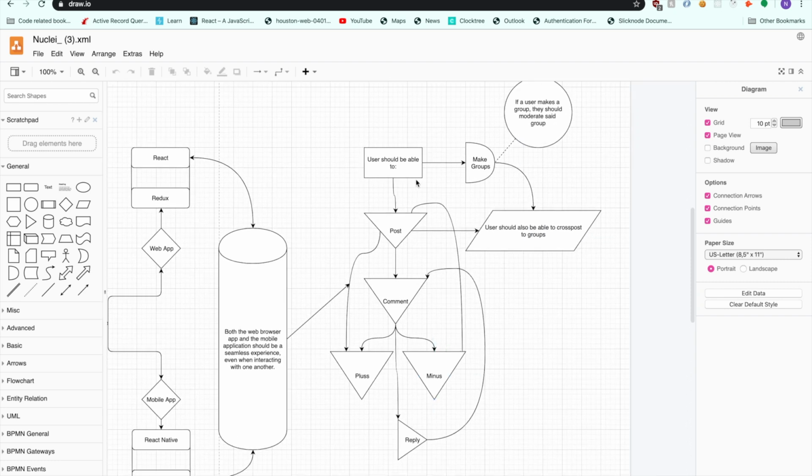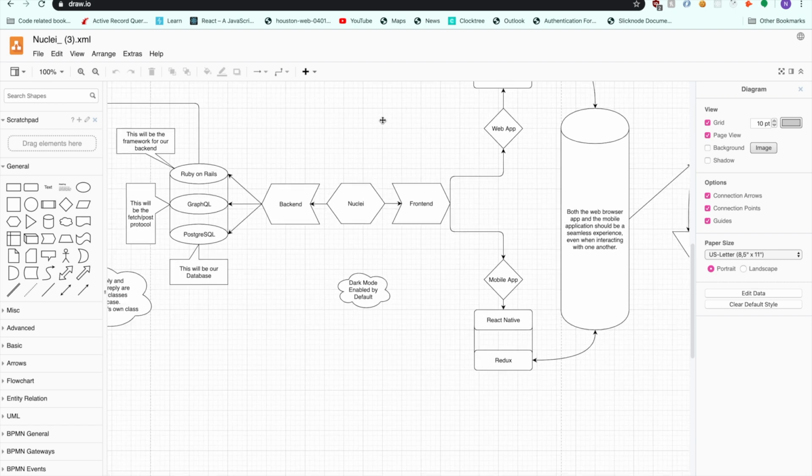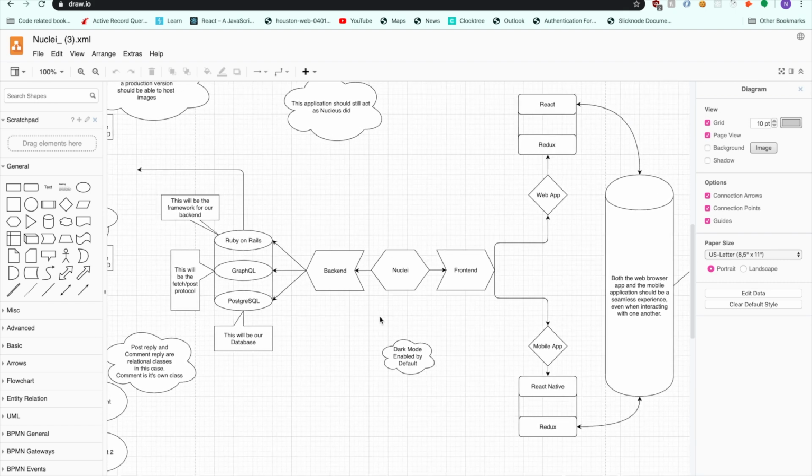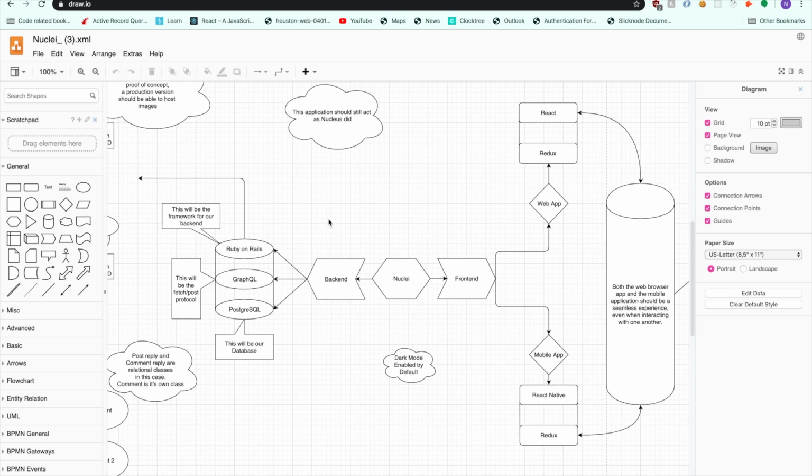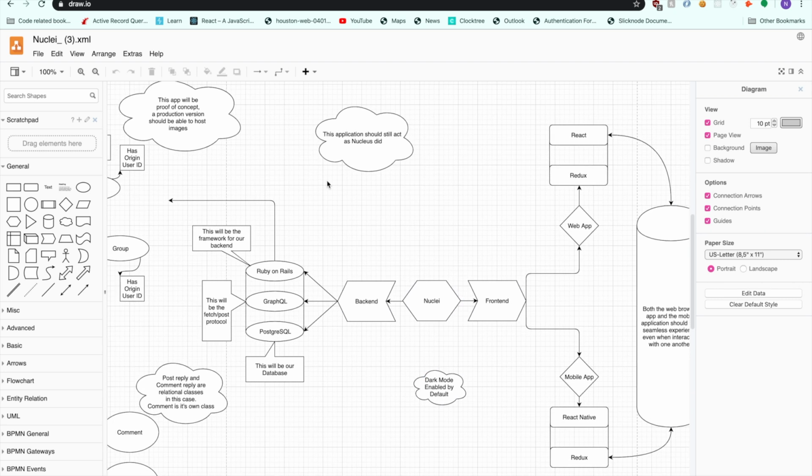Users should be able to do the following. They should be able to post and comment. They should be able to plus or minus on a comment and reply to comments as well. They should be able to make groups, and if they do that, they should moderate that group. And if they post, they should be able to cross post that post to multiple groups, so it doesn't just post to one group. And then we also are going to do something more of a dark mode, just like a dark theme. That was the idea. And this should act as Nucleus did, one of my previous programs that I worked on, if you may remember it.